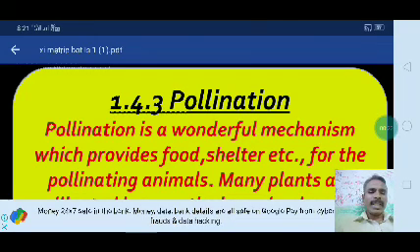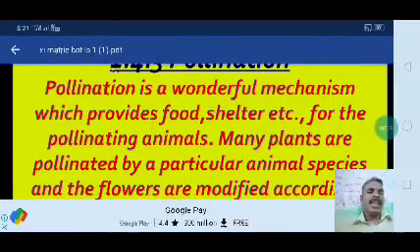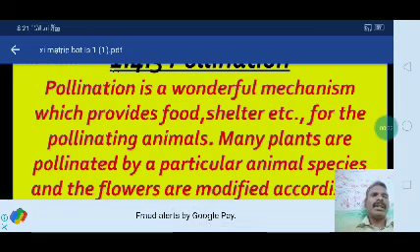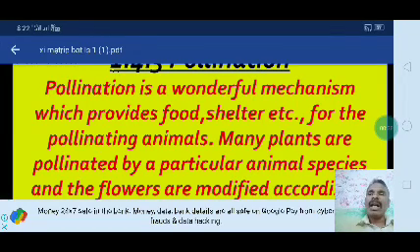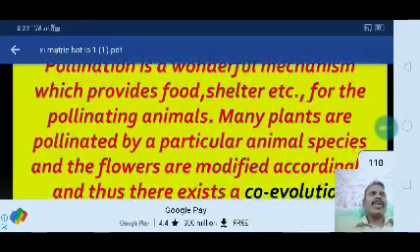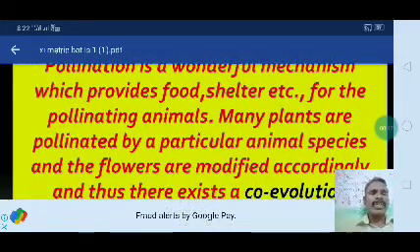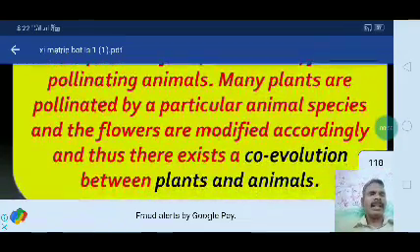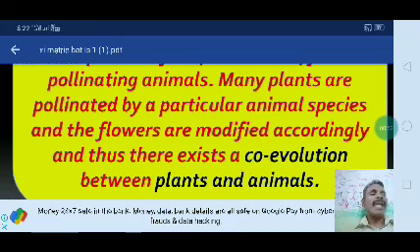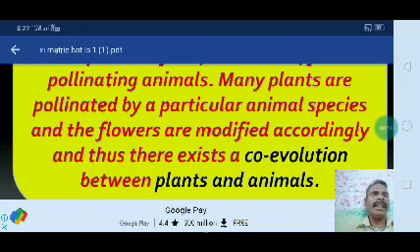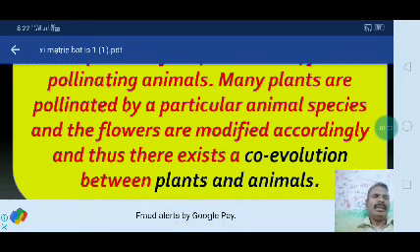It is a wonderful mechanism which provides food, shelter, etc. for the pollinating animals, like insects or worms. Many plants are pollinated by a particular animal species and the flowers are modified accordingly. Thus, there exists a co-evolution between plants and animals, which occurs with the help of the pollinating flowers.